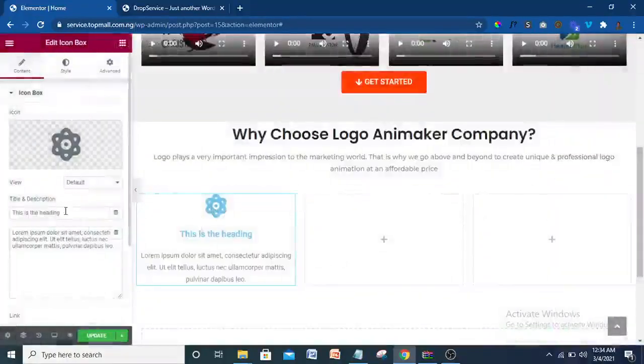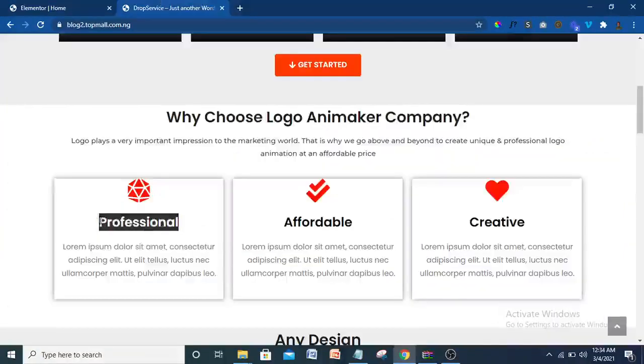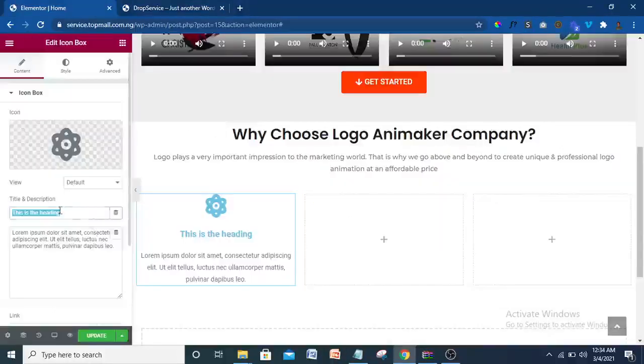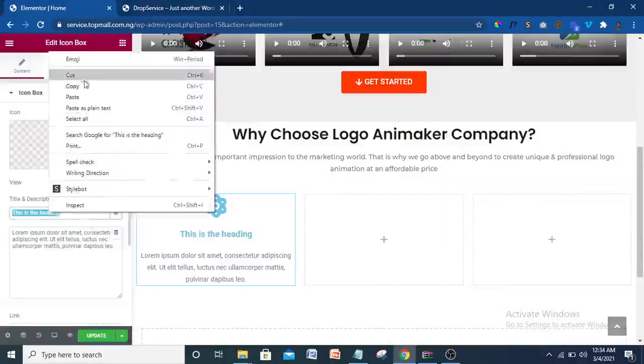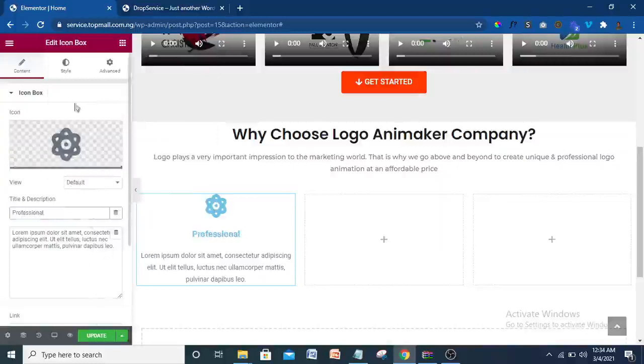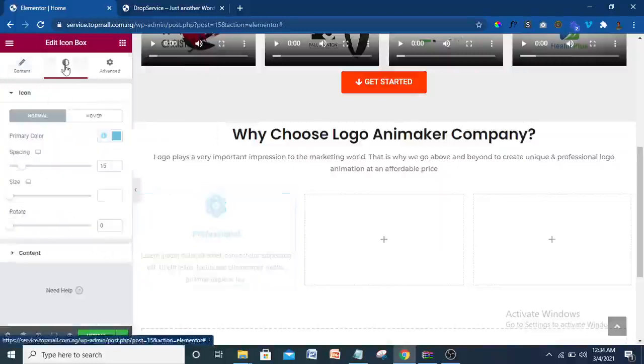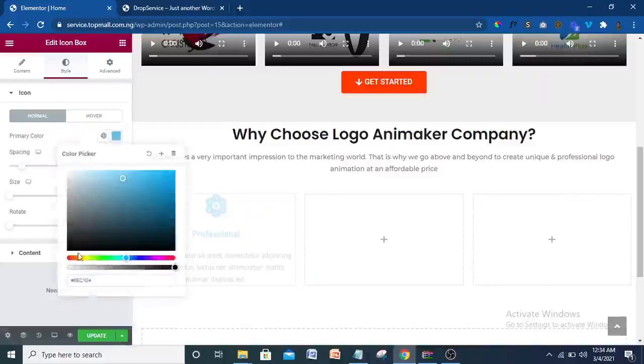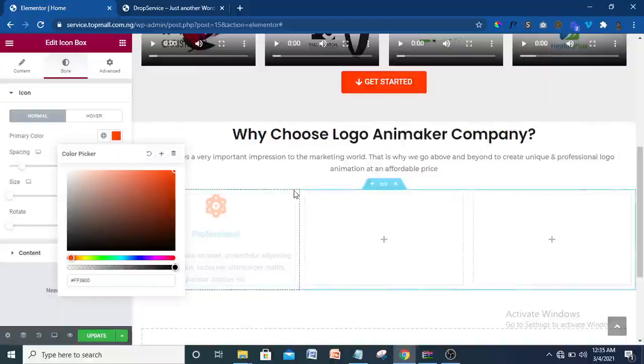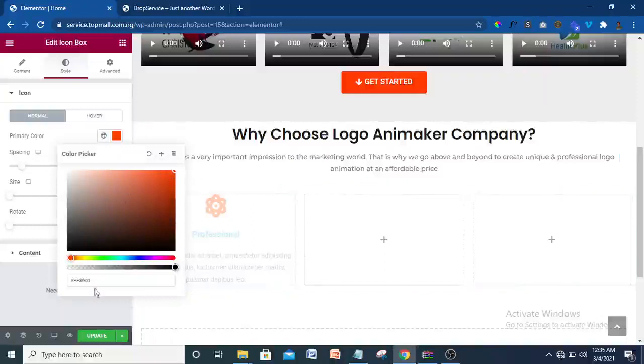So as you can see, that has been inserted. Then the heading. So what heading do we have there? We have professional. So I'm just going to copy this, then come here and paste it here. Then you have a dummy text. You can actually include your own text there. Then come to style. I'm going to style it now. For the icon, the icon has the same style like the orange star. So I'm just going to drag it here. So that's how. Make it a little bit deeper. Or you can put in the color code FF1700.